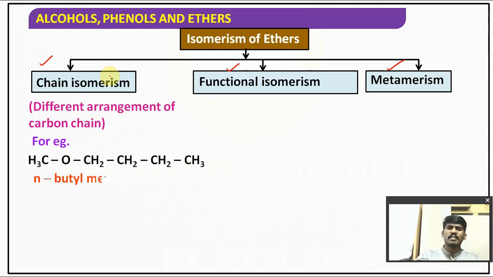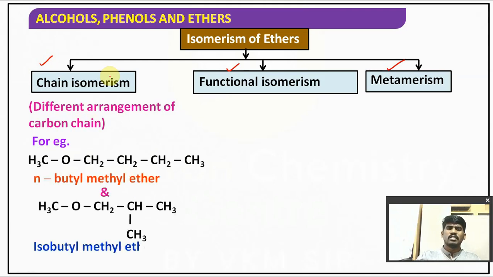Let's talk about the examples here. If you observe the example here, see here methyl, and how many carbons are there? 4 carbons are there, right? So here it is a 4 carbon chain. Now if you observe here, it is a 3 carbon chain. This also you can consider. So it is a 4 carbon chain and a 3 carbon chain after oxygen, right?